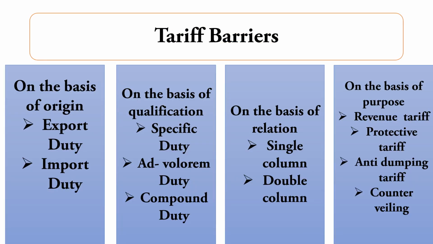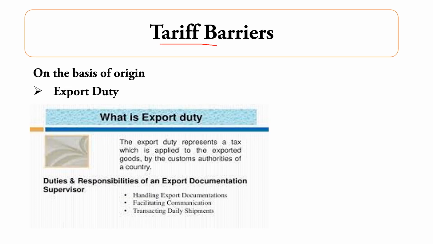Further, this tariff barrier is divided into 4 methods: on the basis of origin, on the basis of qualification, on the basis of relation, and on the basis of purpose. Today we'll see this in detail. So under tariff barrier, the first method is on the basis of origin. The method of a tariff barrier means how the tariff barrier will be levied. On the basis of origin means where the actual good is manufactured or produced, under which the first point is export duty.